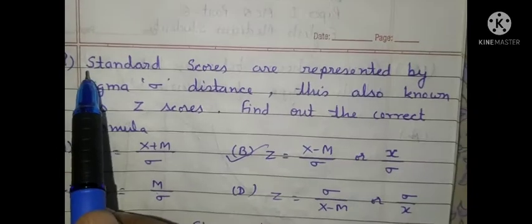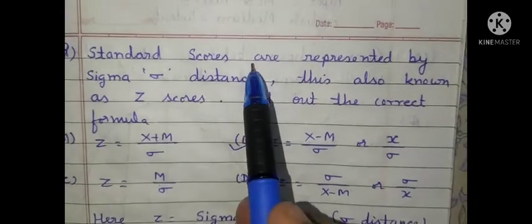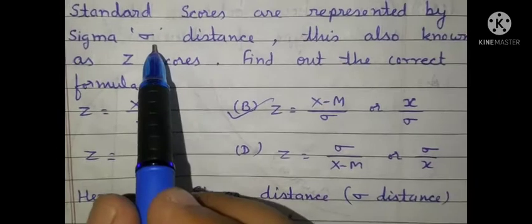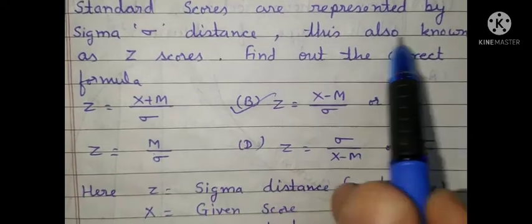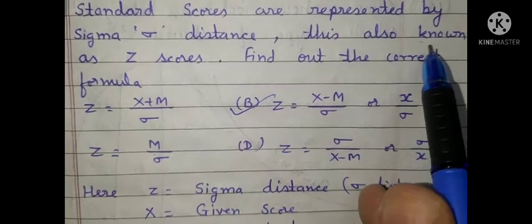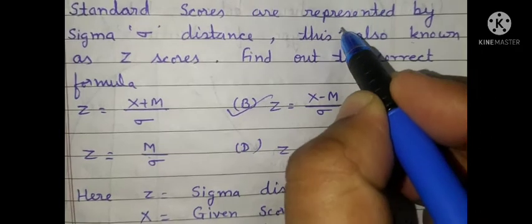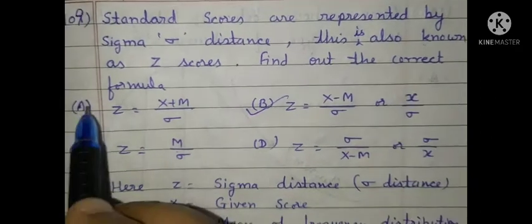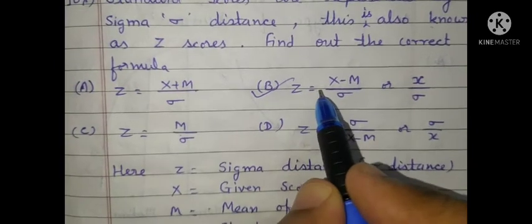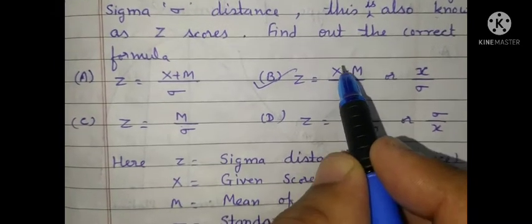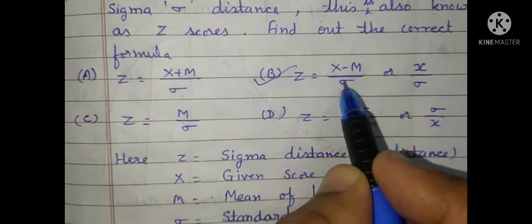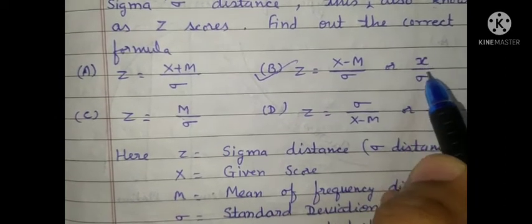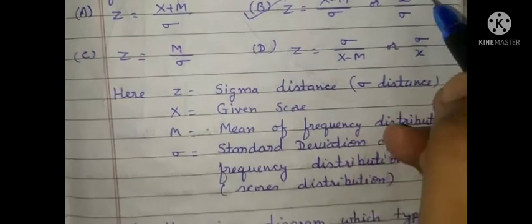Question number 109. Standard scores are represented by sigma distance. This is also known as Z score. Find out the correct formula. The correct formula is Z is equal to capital X minus M by sigma, or small x by sigma.